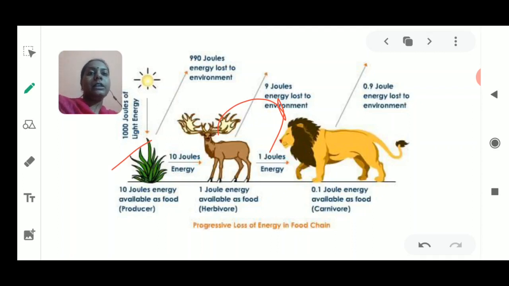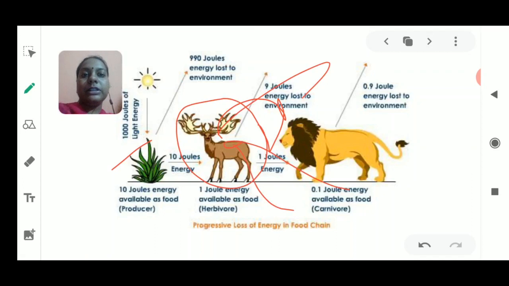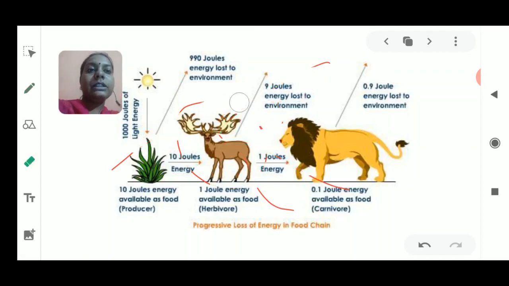A food web is the interaction between different food chains at a single time. Why at a single time? Because in a forest, there is not only one single animal upon which only one animal is dependent. For example, on a deer, there could be several animals that depend on it, so it would be eaten by many animals present in the forest. We have already discussed the food web, the food chain, and their differences.